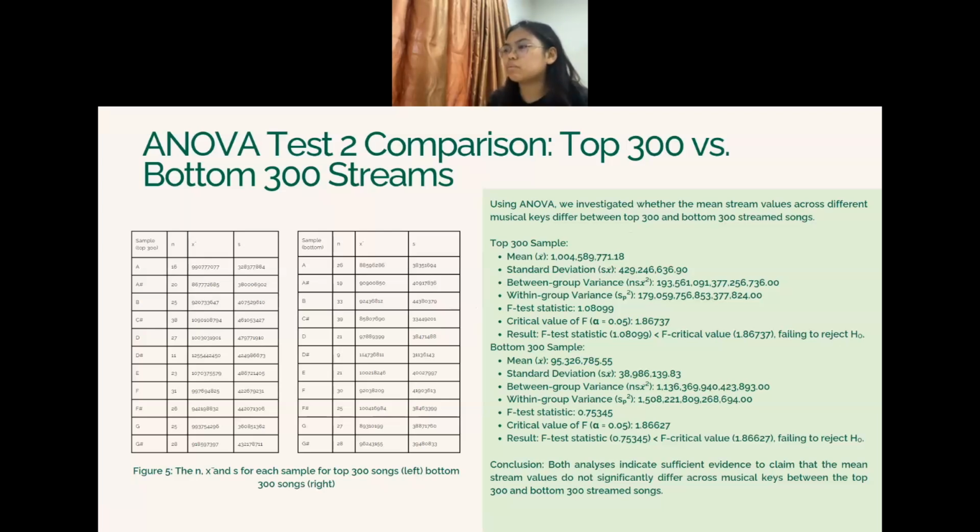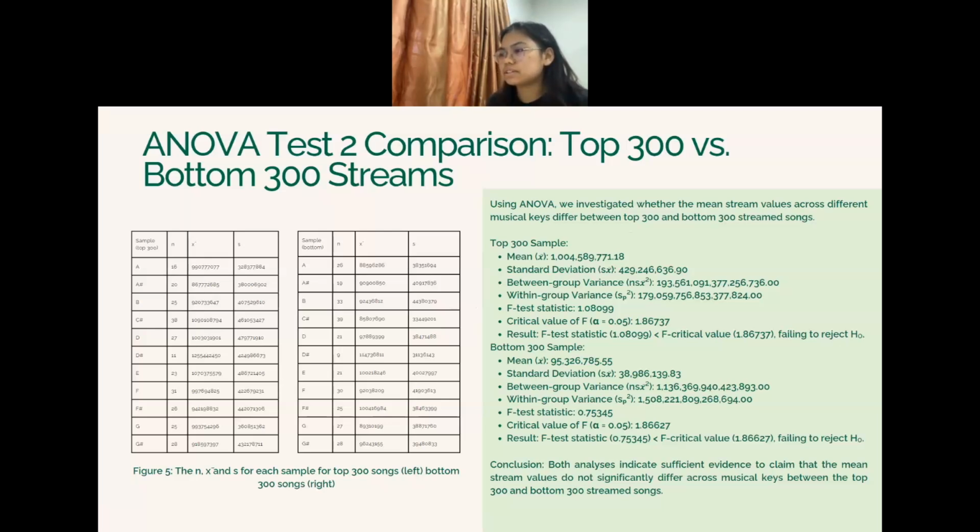You are probably wondering why the numbers are big. So we're going to go back to the data sets. We take the Spotify number of streams, number of listeners on Spotify. And as you know, Spotify has millions of users. This big size of users, which can reach millions, affects our means, standard deviation, and variance, that affects the size of the numbers. So that's why the numbers are big.